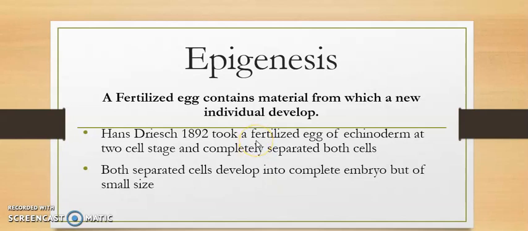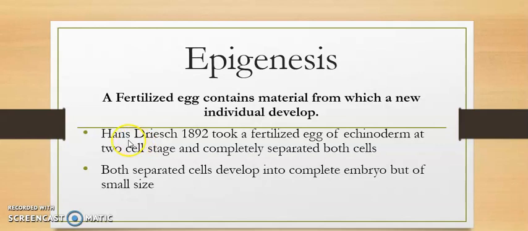And today's last topic is epigenesis, and this is another theory that correlates with the preformation. According to this theory, a fertilized egg contains material from which a new individual, a new organism, can develop.